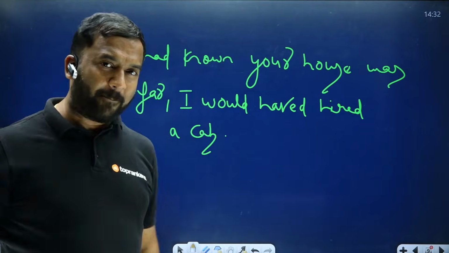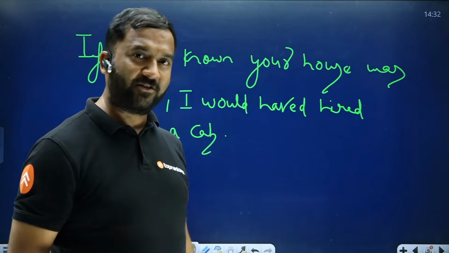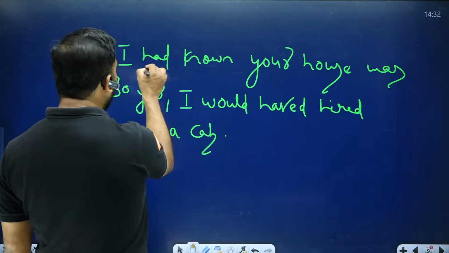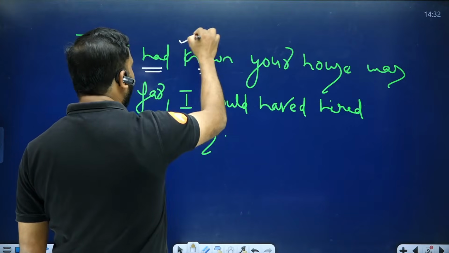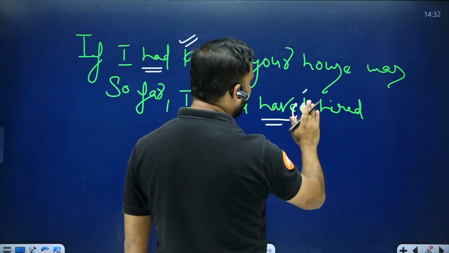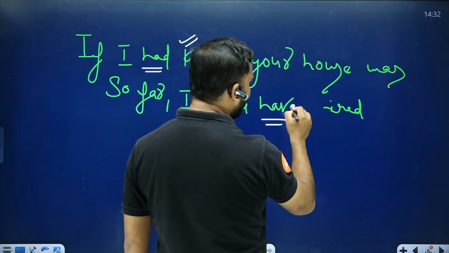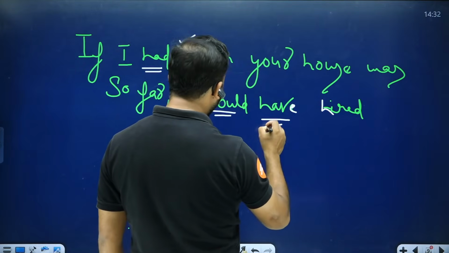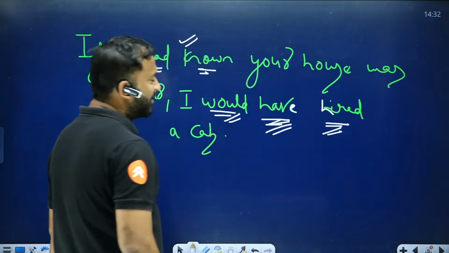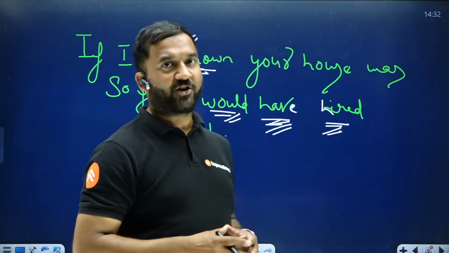So something of the past that he wishes to change is where we use past conditional. So if I had known, again had plus v3, ये correct है, and then you have would plus, I beg your pardon, would plus have plus v3. So would have and v3, this is also correct. So that is exactly what past conditional is.